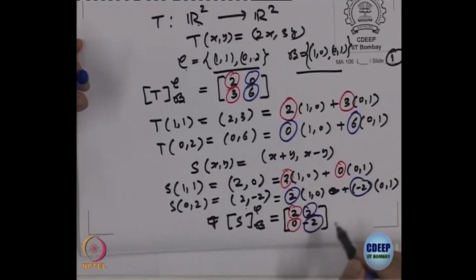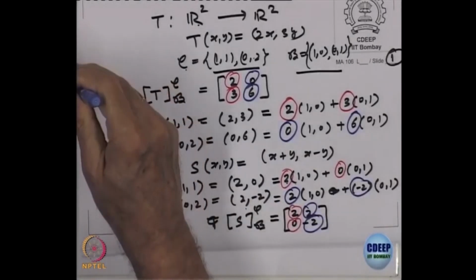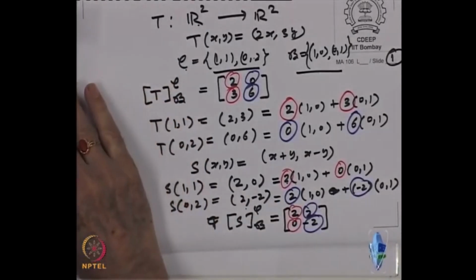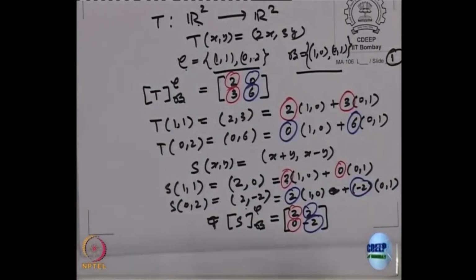That is how you write the matrix of a linear transformation given an ordered basis in the domain and an ordered basis in the codomain. I have computed for T, and I have computed for S.